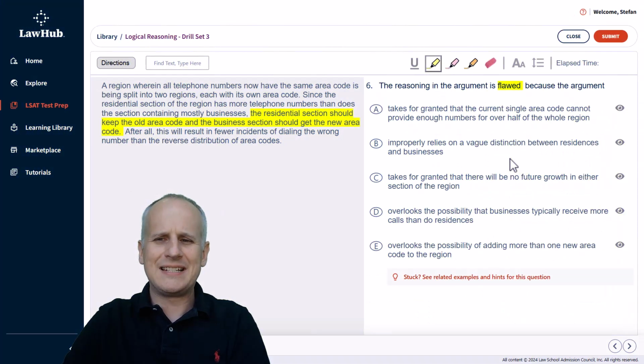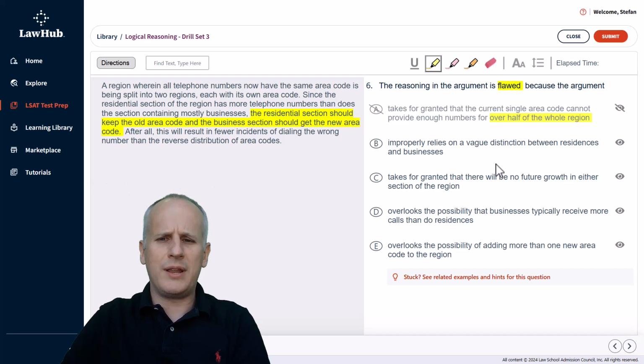So A reads, takes for granted that the current single area code cannot provide enough numbers for over half of the whole region. Over half. Like, we need it to be split into equal halves. There's this entire idea of distribution and proportionality that's introduced with this over half of the whole region that needs a whole lot of additional information, and we should be able to eliminate A pretty readily.